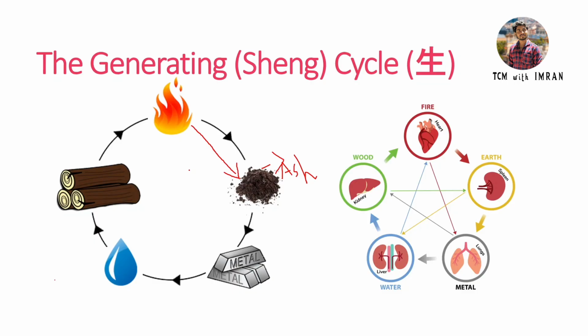The fire is producing obviously ashes, that means earth. The ashes go to the earth and form some kind of soil, making the earth. That is a natural phenomenon. And again, what is the earth doing? The earth is absorbing everything: the natural things, the water, soil, nutrients, everything.